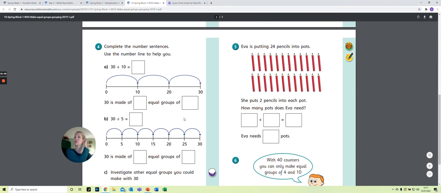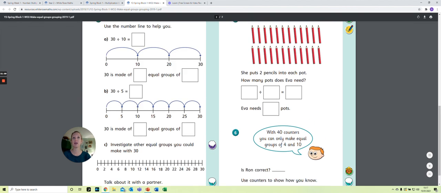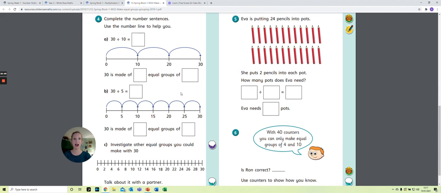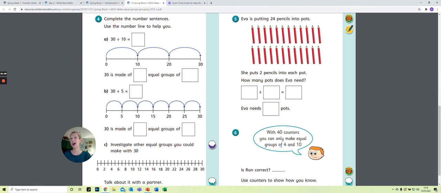Right. So you are now going to spend the rest of the lesson looking at questions 4 and 5. Can you hear somebody barking? Might be the postman. Right, questions 4 and 5. Have a look through those, read it carefully. It's using the learning we've just done together and applying that to these different questions. And question 6 here is a word problem by our friend Ron. Have a good go at it.